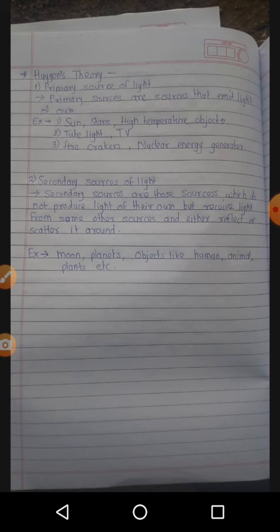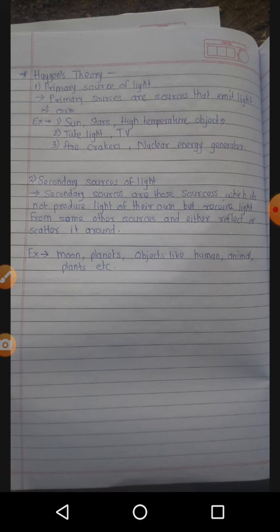Now we observe the secondary sources of light. Secondary sources म्हणजे the light sources which cannot produce light but can absorb light from any other source and emit it or scatter it. Means the secondary sources are those which do not produce light of their own but receive light from some other sources and reflect or scatter it around.